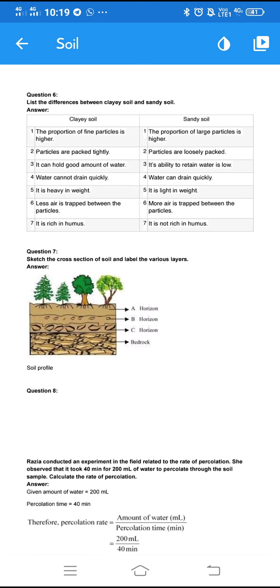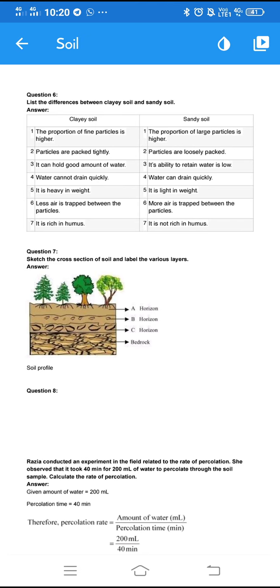So this is the fourth difference in the case of clay soil, and let us see sandy soil. Water can drain quickly. In sandy soil, water can easily pass through, so it is said that water can drain quickly. The fifth one is weight: clay soil is very heavy, whereas sandy soil is light in weight.